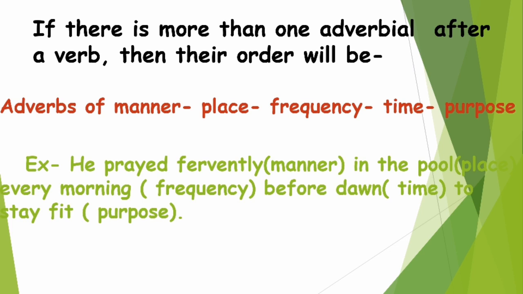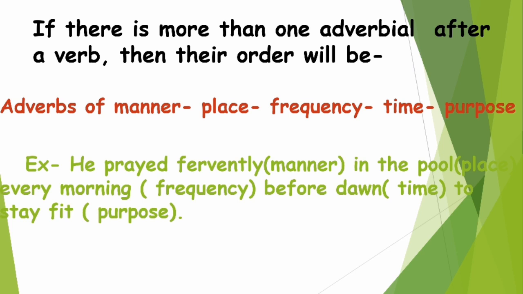First of all, we'll have adverbs of manner, then place, then adverbs of frequency, time, and then purpose. If we have a number of adverbials in a sentence, first of all manner will come, then place, then frequency, time, and then purpose. So this order you all have to remember. But this happens only if we have more than one adverbial.